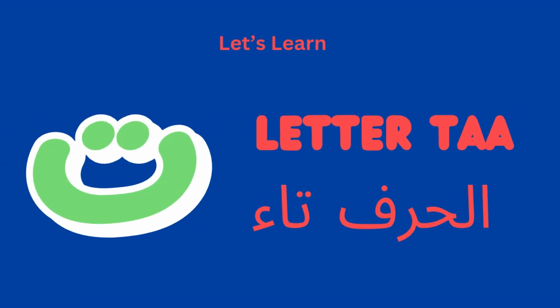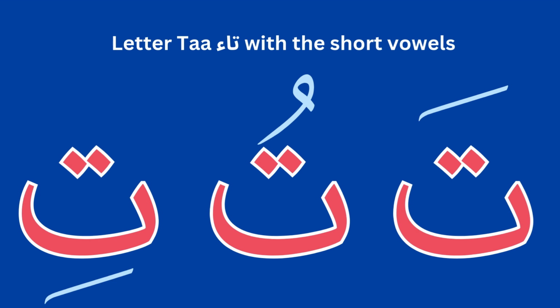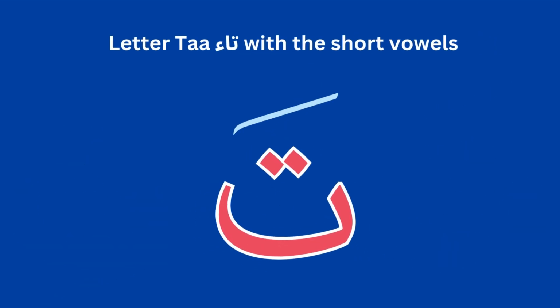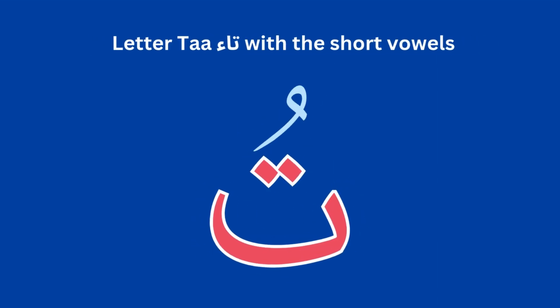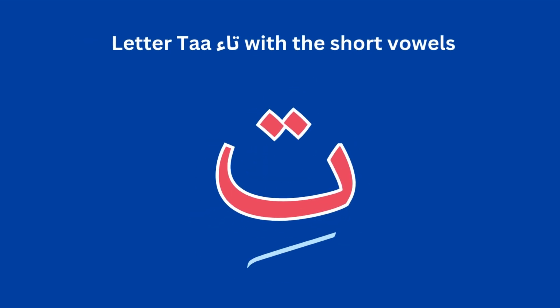Let us learn الحرف تاء. The letter ta with the short vowels. The sound of the ta with the fatha is ta. The sound of the letter ta with the dhamma is tu. The sound of the ta with the kasra is ti.